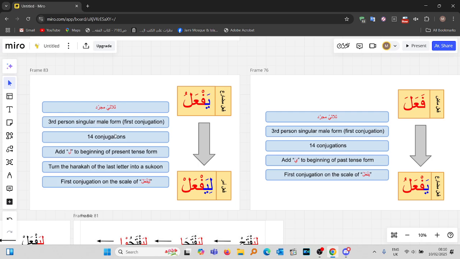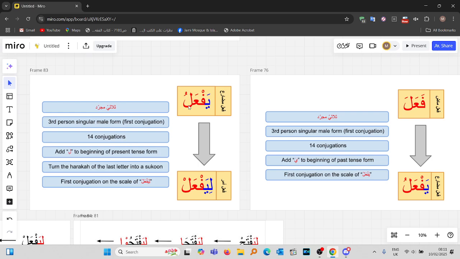But until we get there, all the conjugation groups are going to have 14 conjugations. But just for that point in and of itself, we're going to keep this in mind. So then when it's not 14 conjugations, we can say, okay, now it's not 14 conjugations.